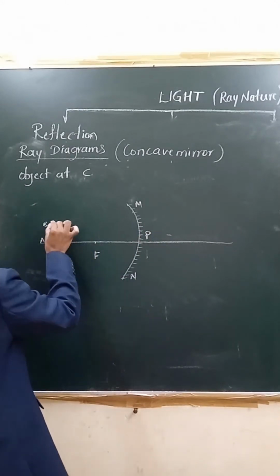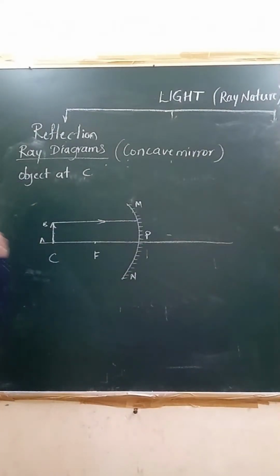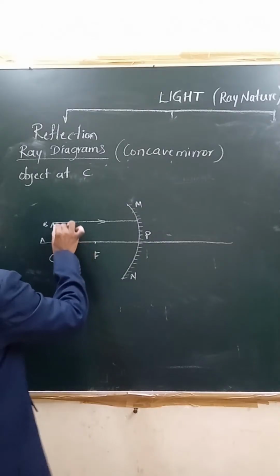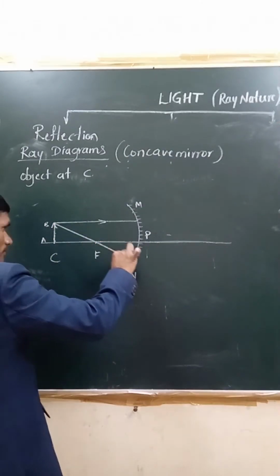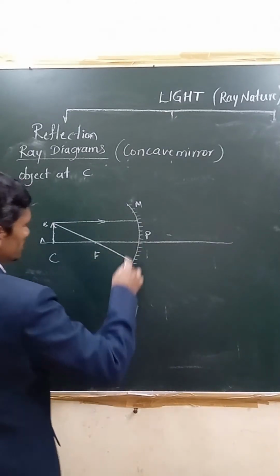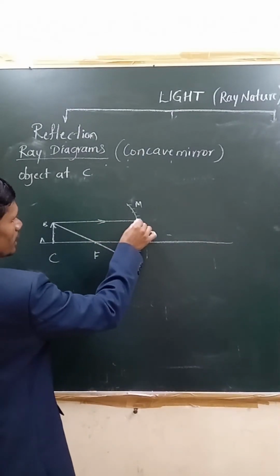If you consider rays of light, one should be parallel, and the other should pass through the principal focus. As we have studied the laws of reflection, the rules for drawing ray diagrams, if a ray is parallel, it should pass through the principal focus.